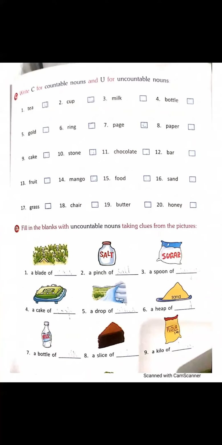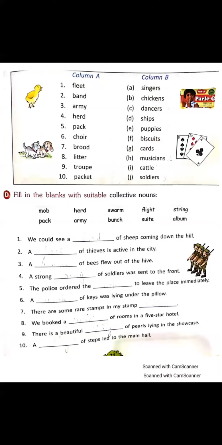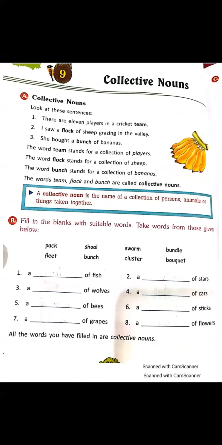Students, today we have done two chapters, collective nouns and countable and uncountable nouns. Do you want to ask something? Is there any doubt? No, ma'am. Everything is clear? Yes, ma'am. Yes, students, you have to complete these two chapters in your book.